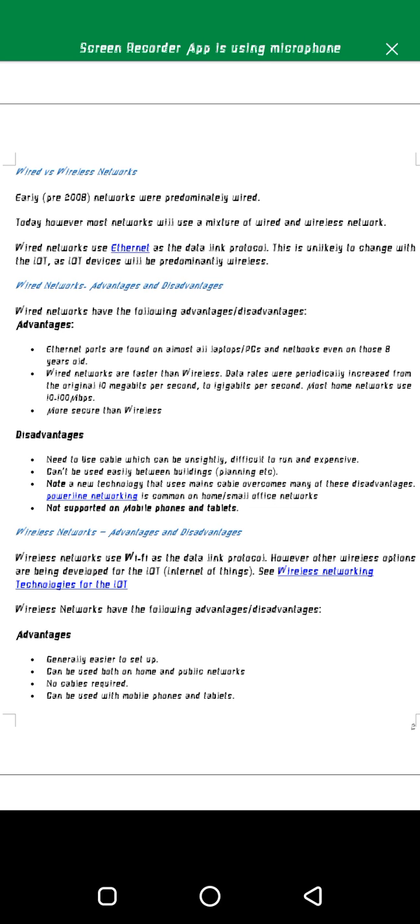Disadvantage 2. Wired networks cannot be used easily between buildings or plants. For example, if you have two corners of skyscrapers and you want to share the same network, you'll have to move an Ethernet cable from this building to the other building. This becomes expensive in the long run, and it makes it difficult to share the same network.